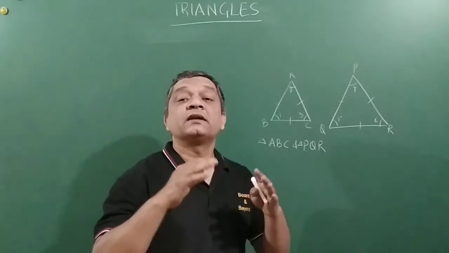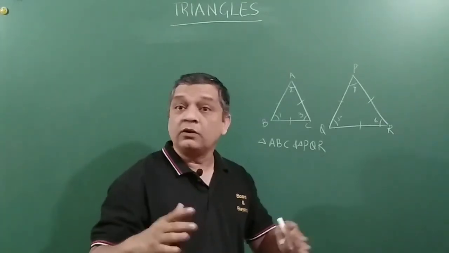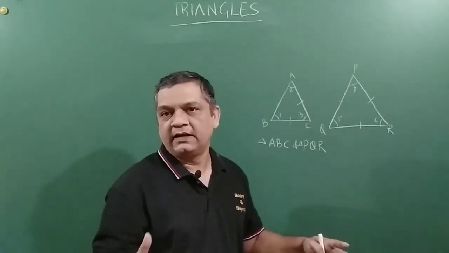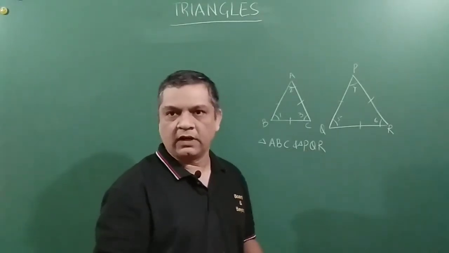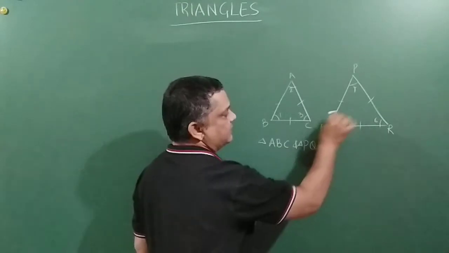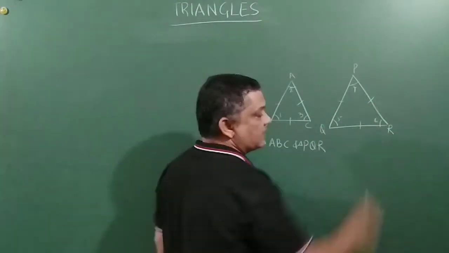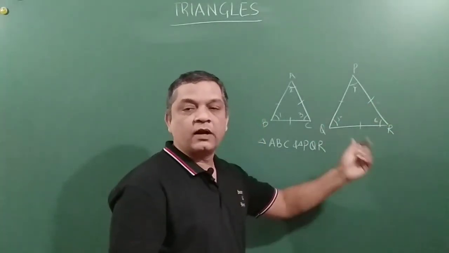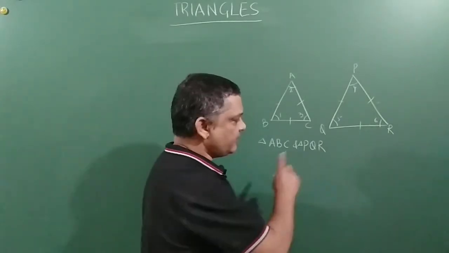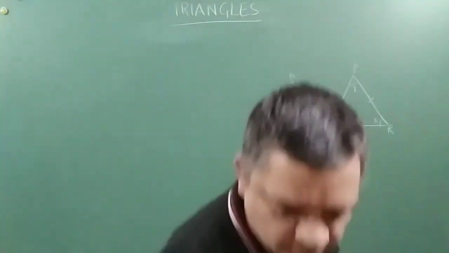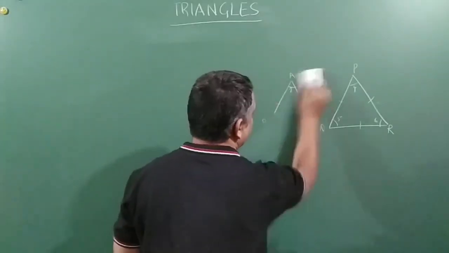That means they are the same in shape but not in size. Size can be higher or lower. That means it is either an enlarged version of the original triangle or a diminished version of the original triangle, right, friends? We will come to know about this very soon.